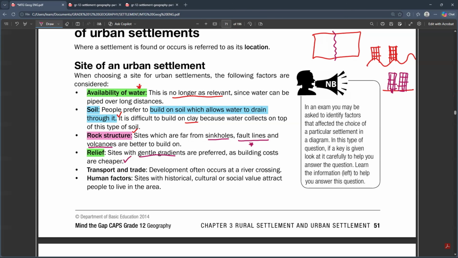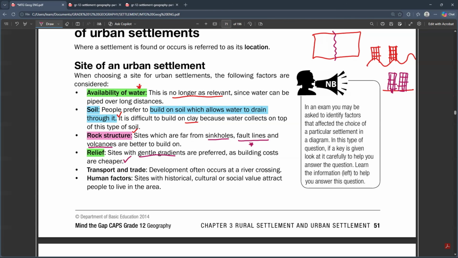That is why you hardly find urban areas on mountains. Even if you go to Cape Town, you'll see that on Table Mountain there is no urban area built on top of it. The urban area is on the flat land or in the mountain valley. So we need a site with a gentle gradient, or you can say that the topography of the site must have a gentle gradient.